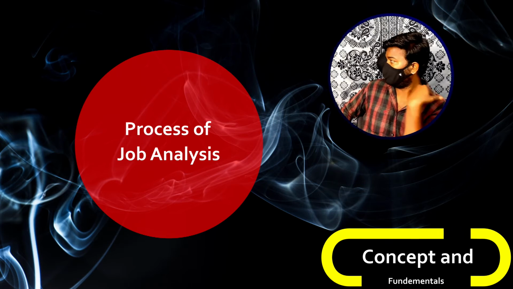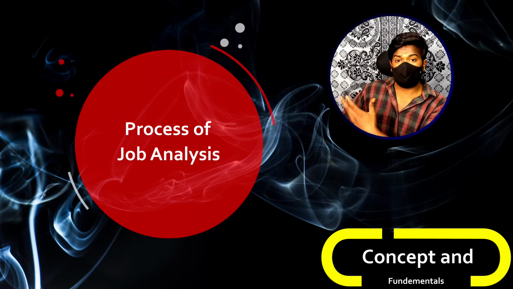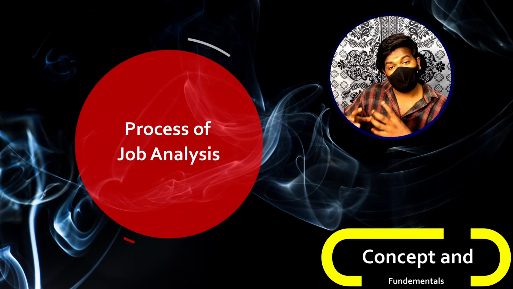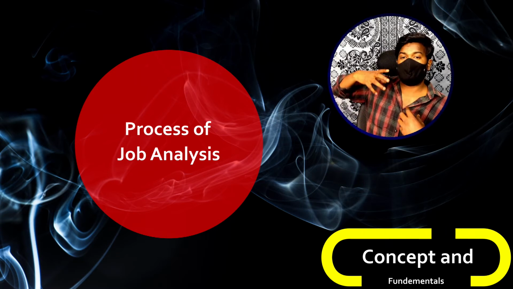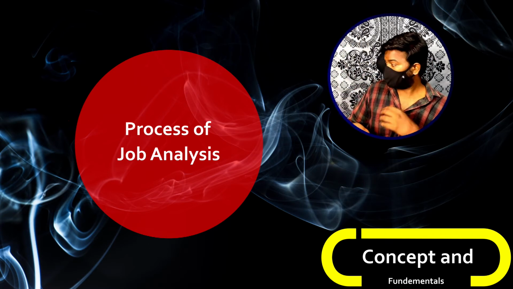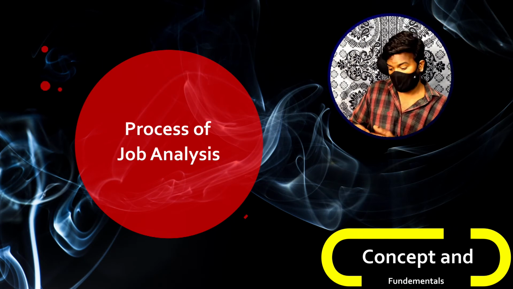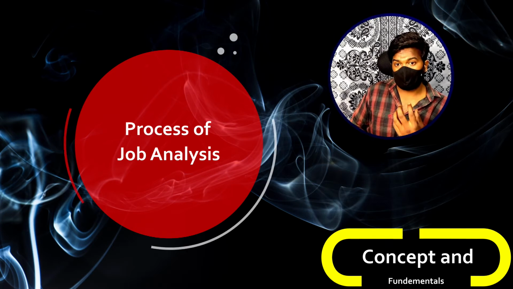That means we'll directly go to the jobs in which we want to bring a change and start collecting information. While collecting the information, we can use many different methods, which is our next topic. We can directly go to those heads and ask them, please give us information about your roles and responsibilities, your duties, your qualifications. What are the different things that you think have to be there in a person who is willing to do your job?